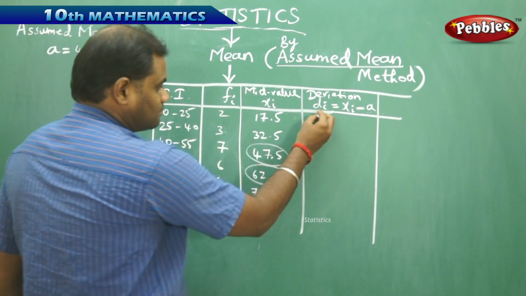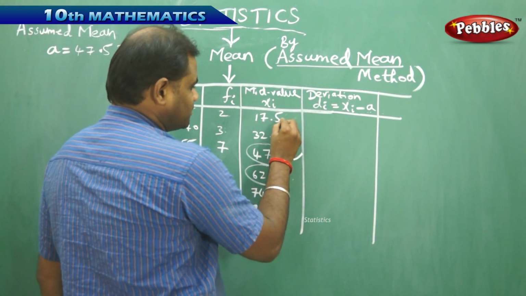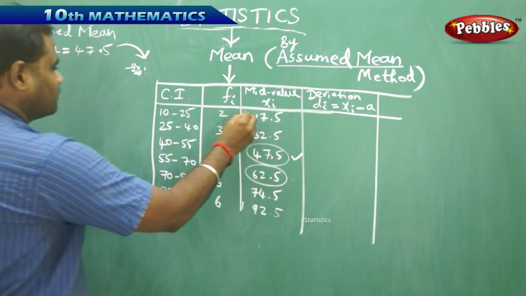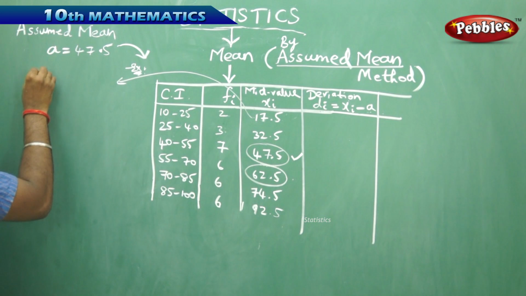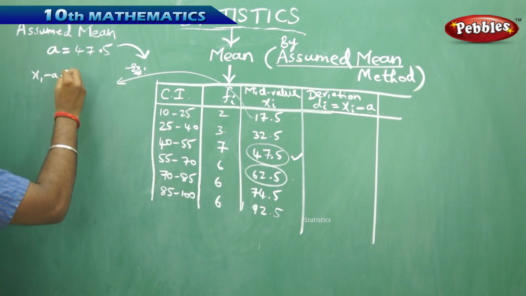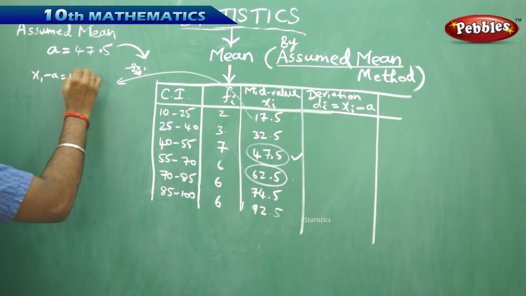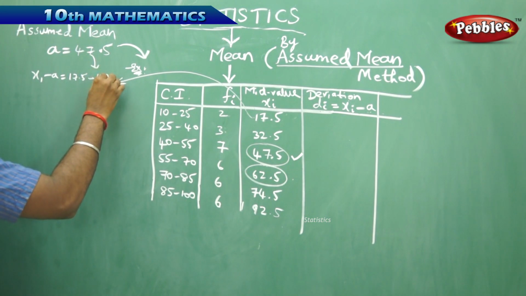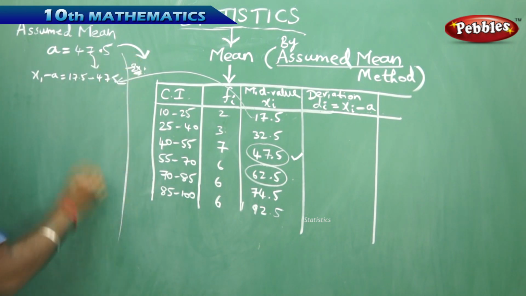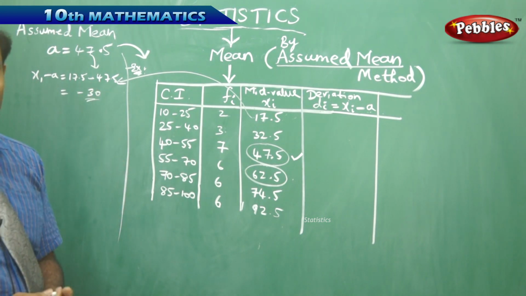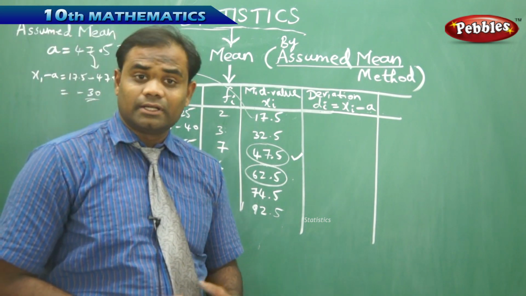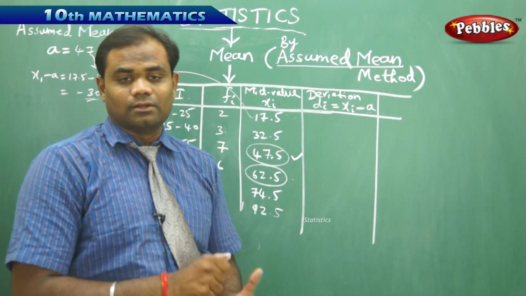My first xi, which is x1, is 17.5. When I substitute and simplify, I get x1 minus A, that is 17.5 minus 47.5, which on simplification gives me negative 30. Here you get a negative value, so the deviation can be a negative value in this column, to make a note.